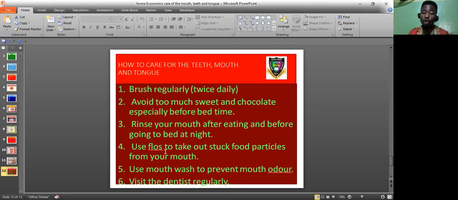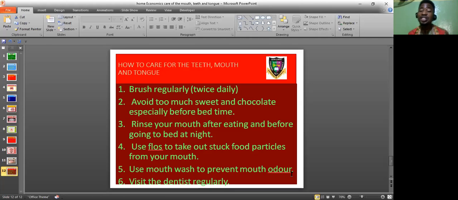Then you use floss to take out stuck food particles from your mouth. Now, how do you floss? You take a string of thread, you pull it in between your teeth. It helps to bring out food particles that are stuck in between your teeth. So that is how to floss. It could be a tiny string of thread, you floss with it, you use it to bring out the tiny food particles that are stuck in your teeth. That's how to floss.